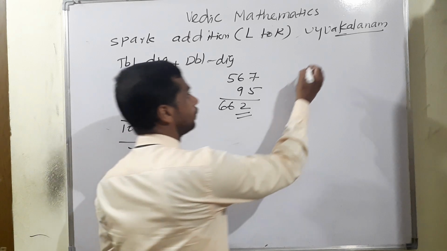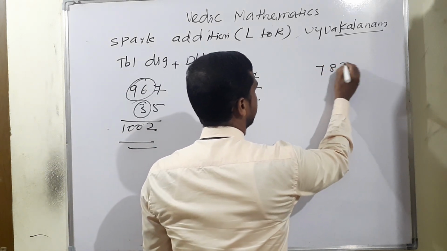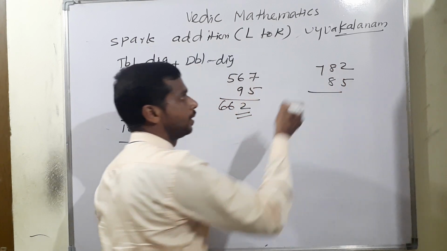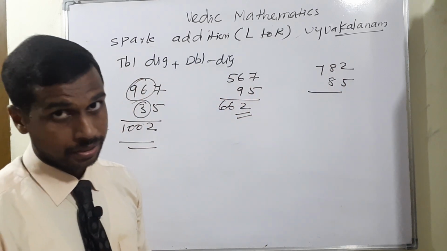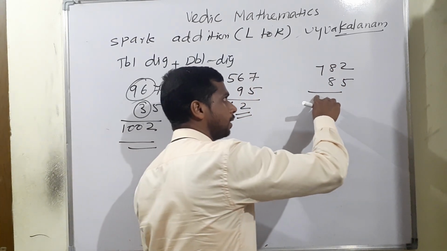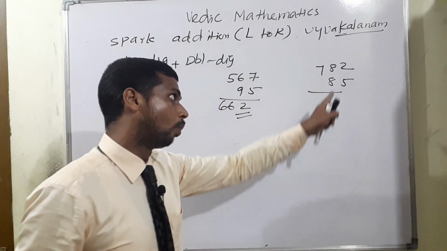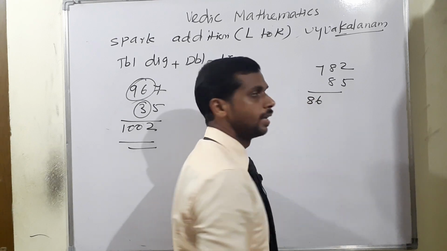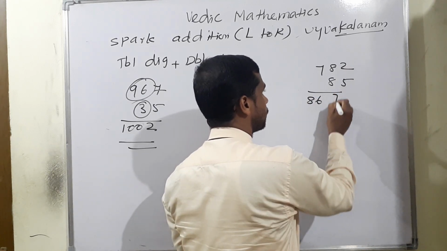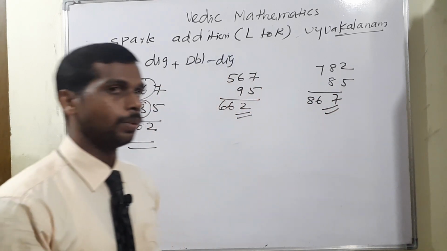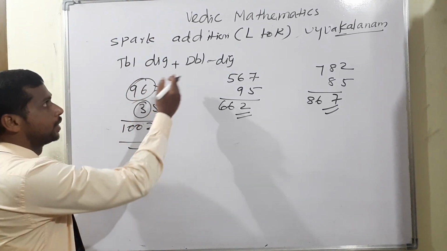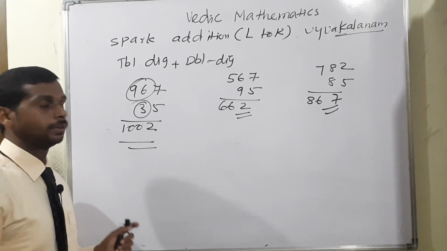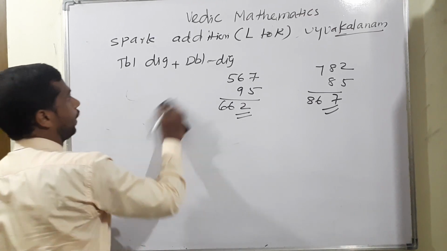One more: 782 and 85. 78 plus 8, 86. Before writing the 86, check the next one: more than 10 or below 10? Below 10. So you can write 86 as it is. Therefore 5 plus 2 is equal to 7. This is your answer for triple digit plus double digit. Now you can apply triple digit plus triple digit also. An example we can apply.